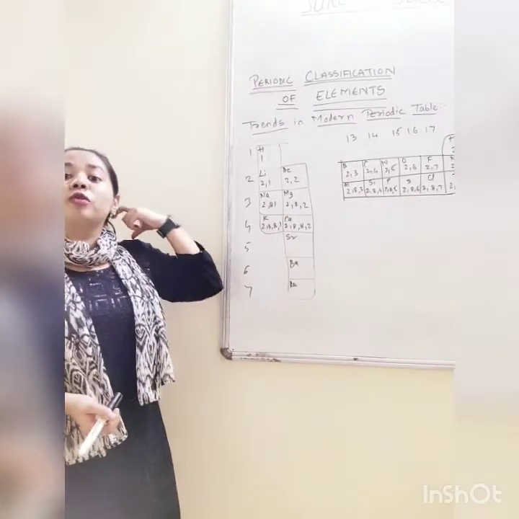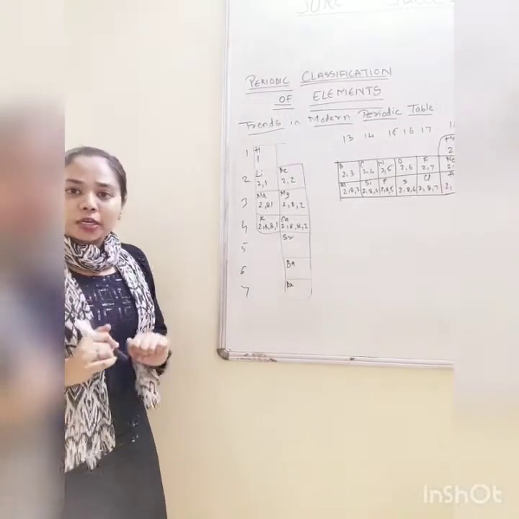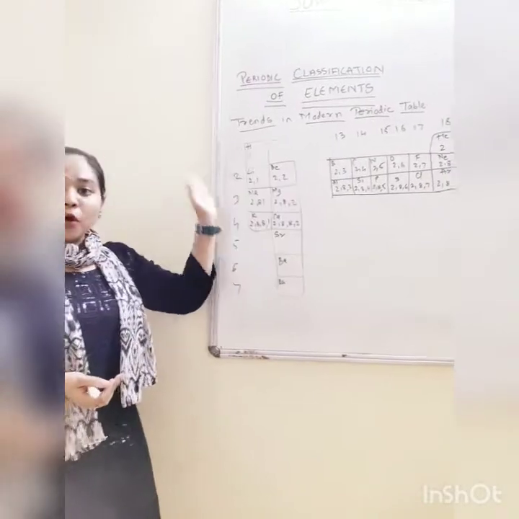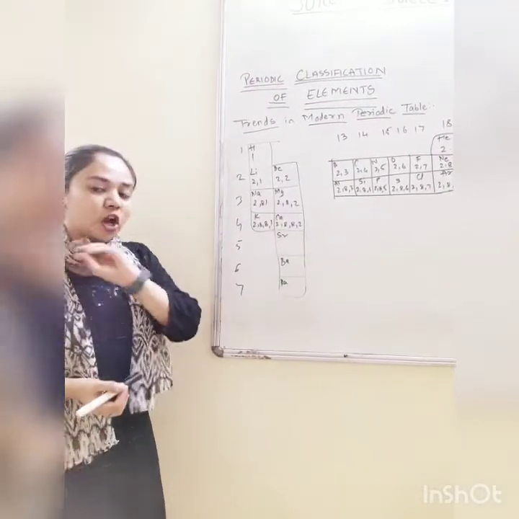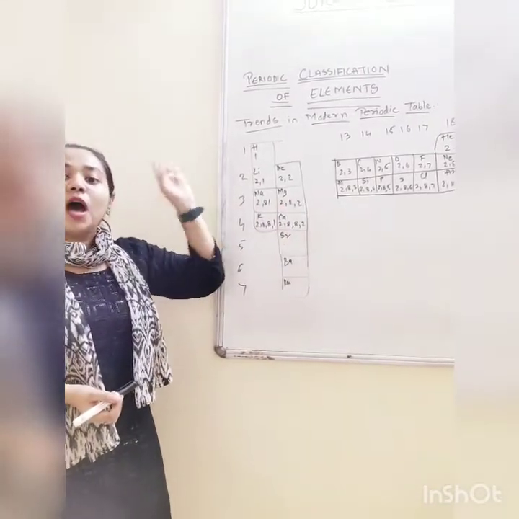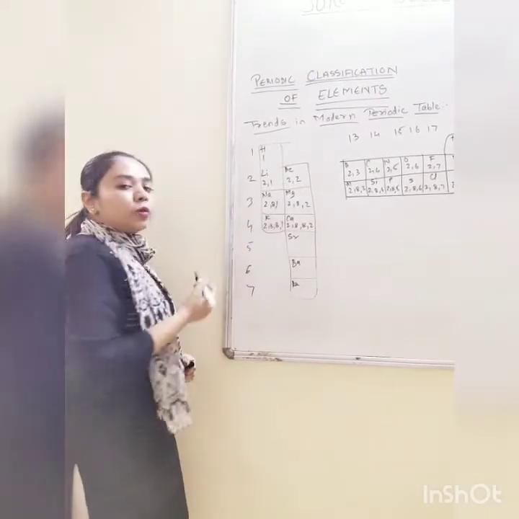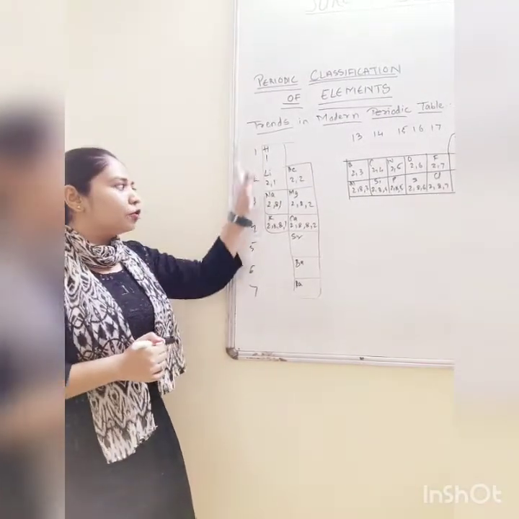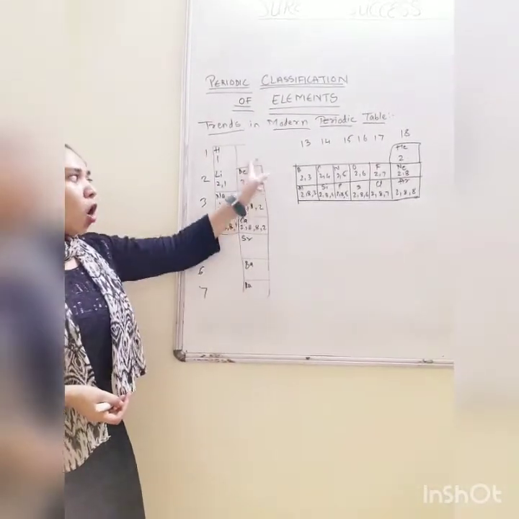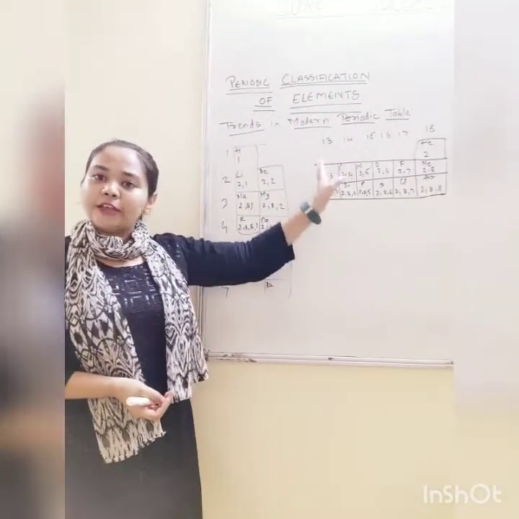They are going to donate that electron to another atom, because to complete the octet we require 8 electrons, and getting 7 more electrons is not possible. So they give their 1 electron to other atoms, and then the second last shell will consist of 8 electrons, and therefore they complete their octet. Same in group 2, all will have valency 2. Going to group 3, valency 3, and so on.